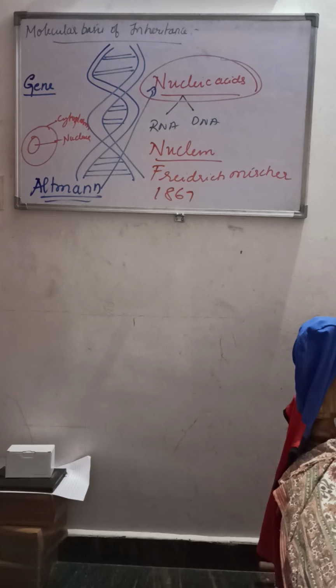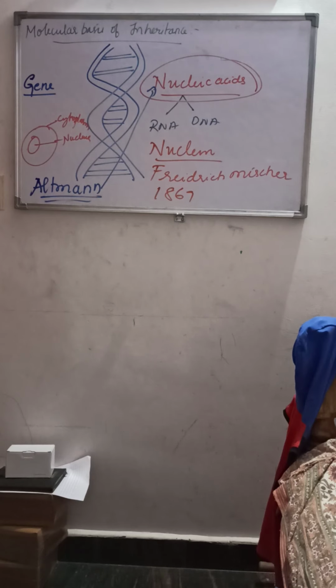As I said, Friedrich Miescher in 1869 subjected the pus cells of a hospital bandage to a certain digestive enzyme. One part of the cell remained undigested, and that undigested part he named nuclein. That is how the word nuclein came into existence. And the word nucleic acid was coined by Altman, because DNA and RNA show the acidic property, hence the name nucleic acid.